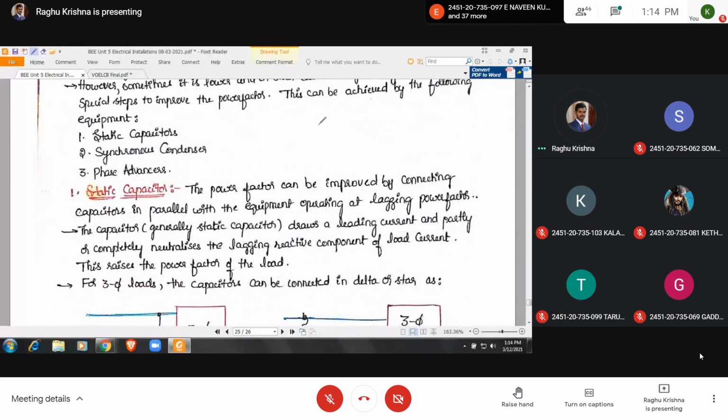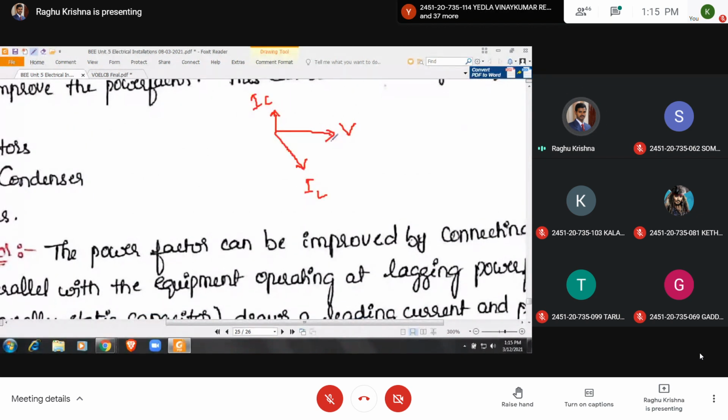So like this. Let us take voltage, and this is IL. To install a capacitor, the capacitor current leads the voltage by 90 degrees, and find the resultant of this one. So you can reduce the current. If you increase the IC, then you can get a better result.